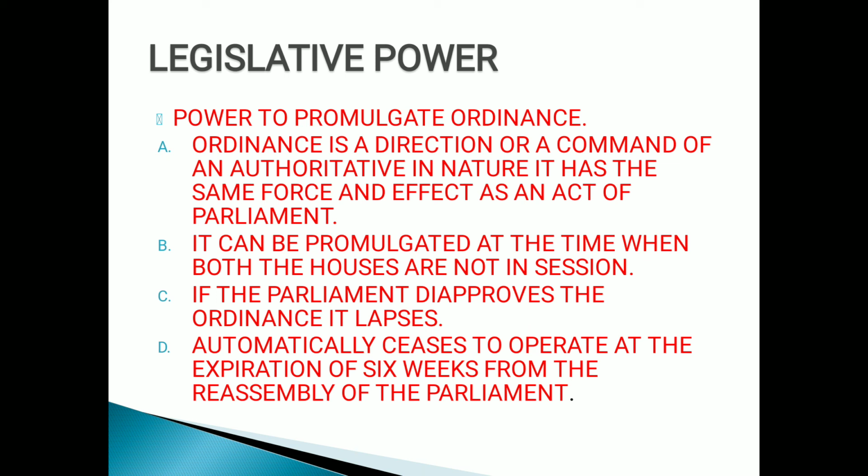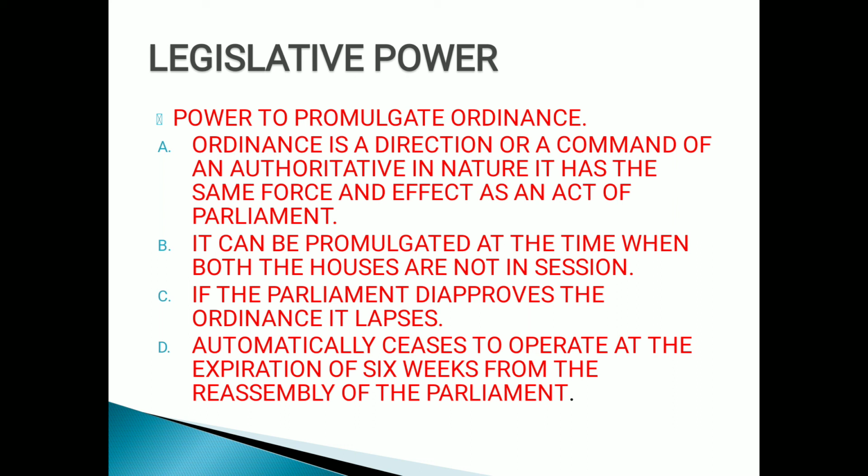Then there is no need of issuing the ordinance by the president, children. So the condition is that only when both the houses of the parliament are not in session can the ordinance be issued. Right children, then if the parliament disapproves, the ordinance lapses. Before issuing the ordinance, the president needs to take the permission from the parliament, right children, and if parliament has not approved it, then it lapses, it cancels then and there.